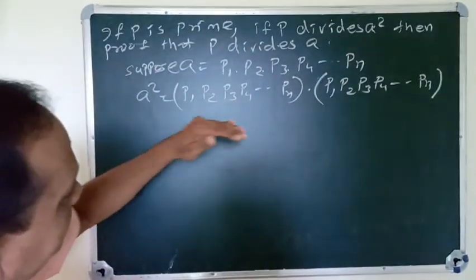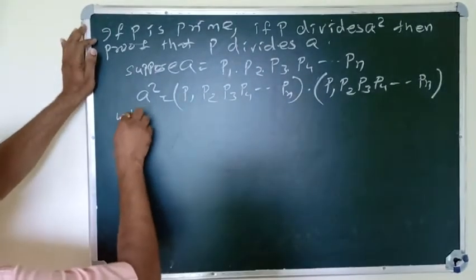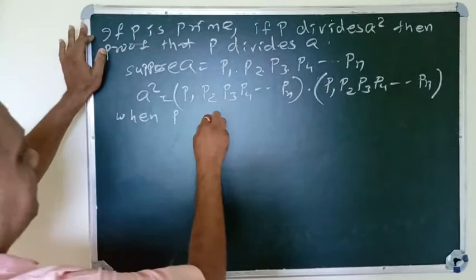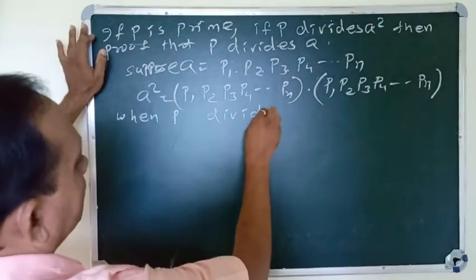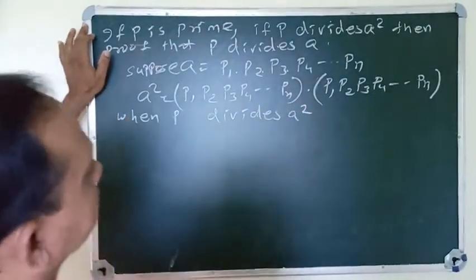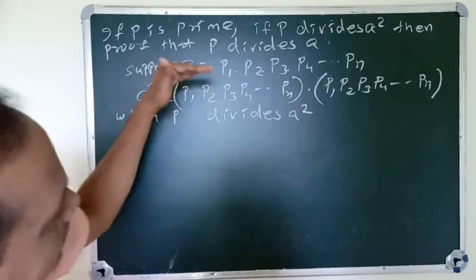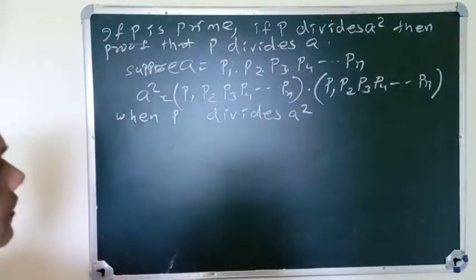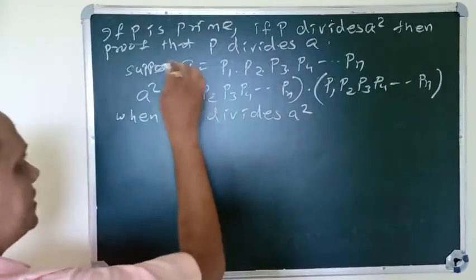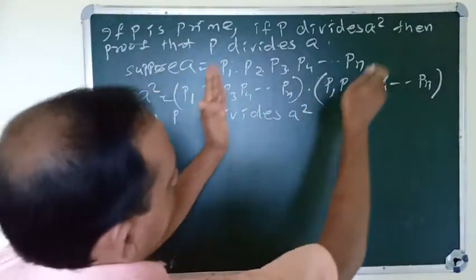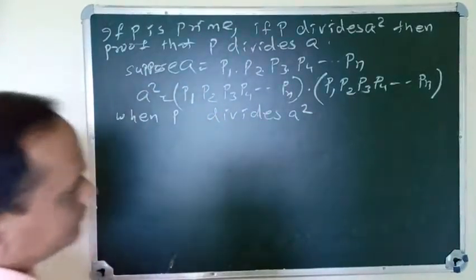So when p divides a square, p must exist in one of these factors. When p exists in this product, another p also exists in the other product.